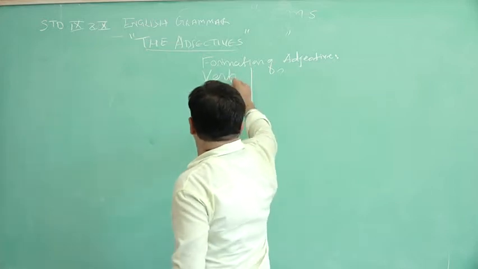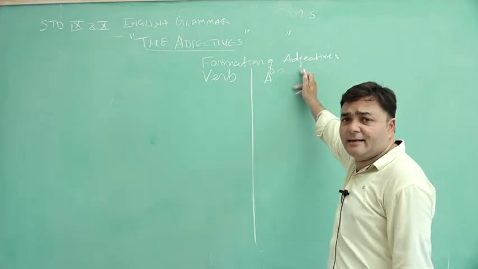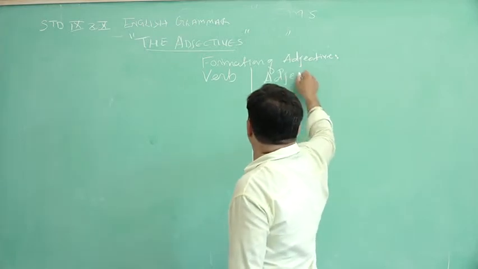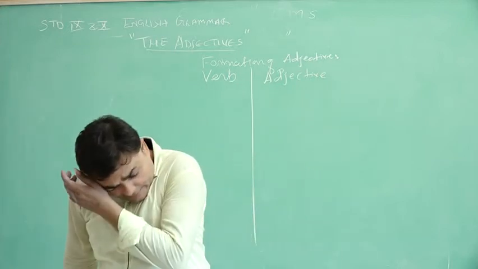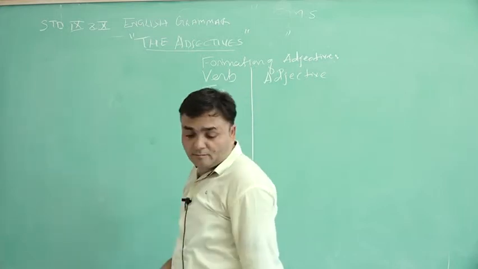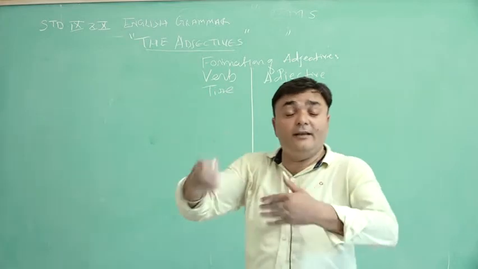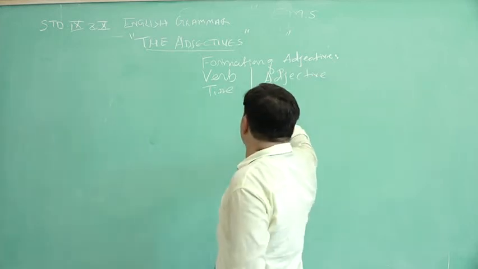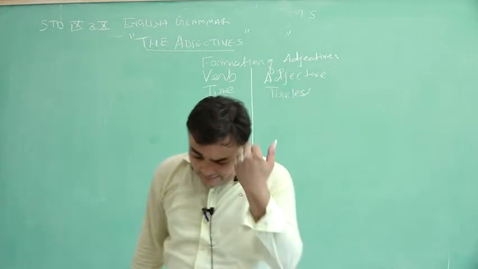Now, verbs changing into adjectives. I have written here pronoun, I am sorry for that. By mistake it has been written pronoun. Write adjective. Verb, adjective. Tire. Tire is a verb, not that wheel you use on your cycle. Tire becomes tireless. Just like that.